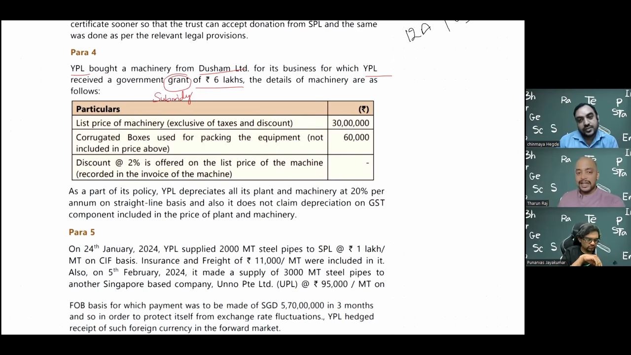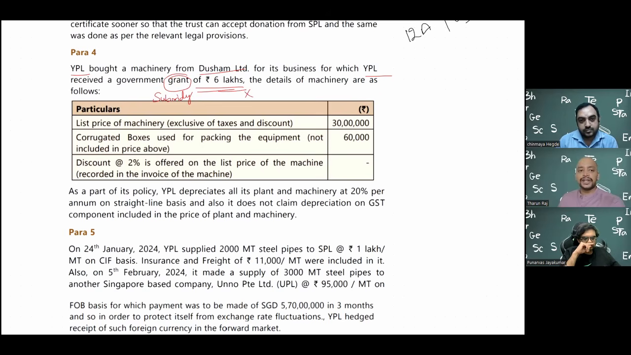So that is this. But here, surprisingly, the subsidy is not received by the seller. The subsidy is received by the buyer. So this is not going to have an impact on the valuation under GST. So valuation-wise, if you see, the 6 lakhs is irrelevant.